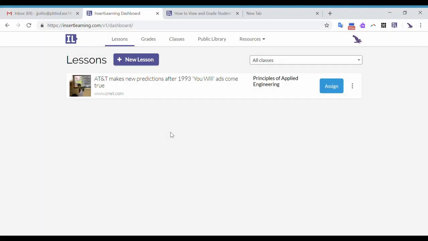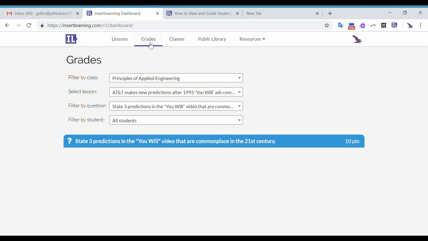So now you have created your lesson, you have assigned it to the students, and they have answered the question. And now the next step for us is to view what their answers are so we can give them a grade. To do that, all you have to do is go back to the Insert Learning dashboard. So that's insertlearning.com/v1/dashboard. And once you're there and you're signed in, there's a grades tab that you can click on.